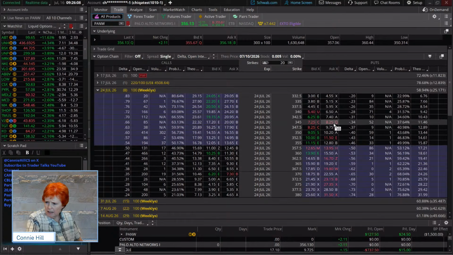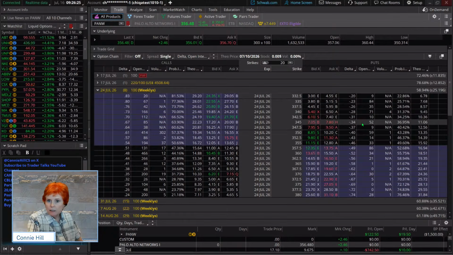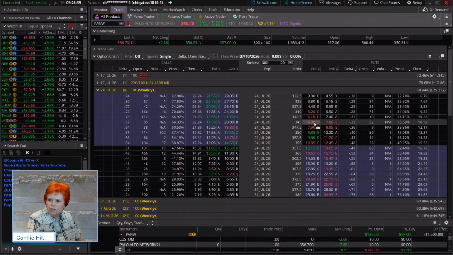Okay. The other thing with these, even though the stock is pretty liquid with a lot of the options here, there's not a ton of liquidity out here in the open interest of every strike. And so for that reason, we need to be a little bit careful too. So this one only has 52 contracts, but that's better than 9 contracts or 10. If you're really quite concerned, you might go out to the one that has 71 contracts. I'm okay with the 52, so we're going to sell the 345.